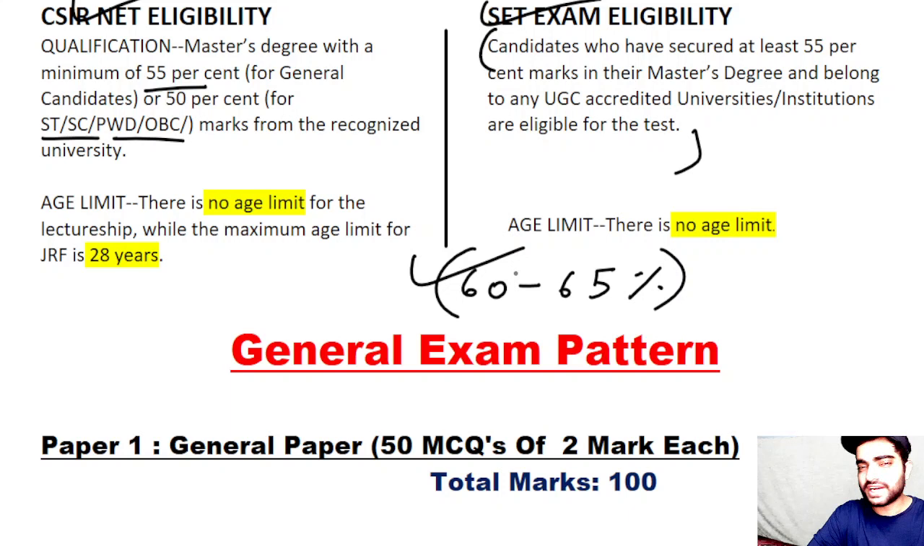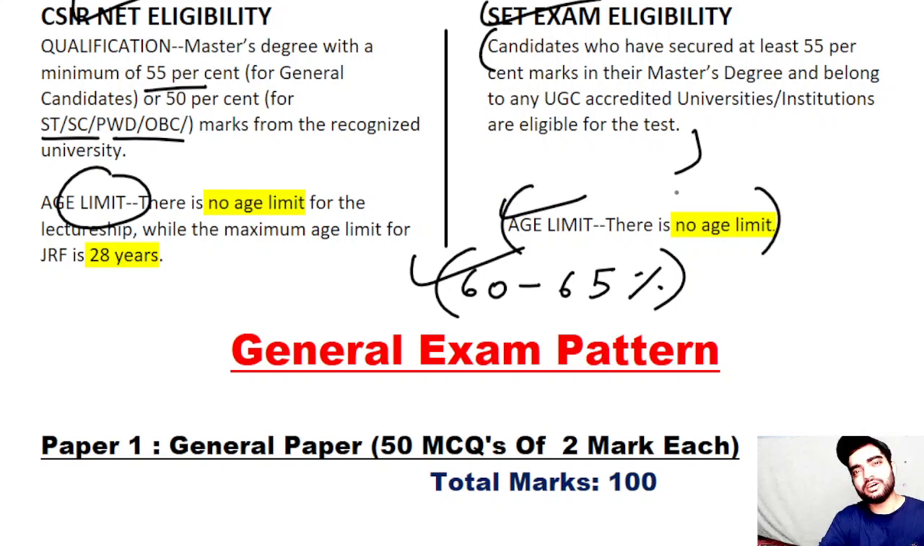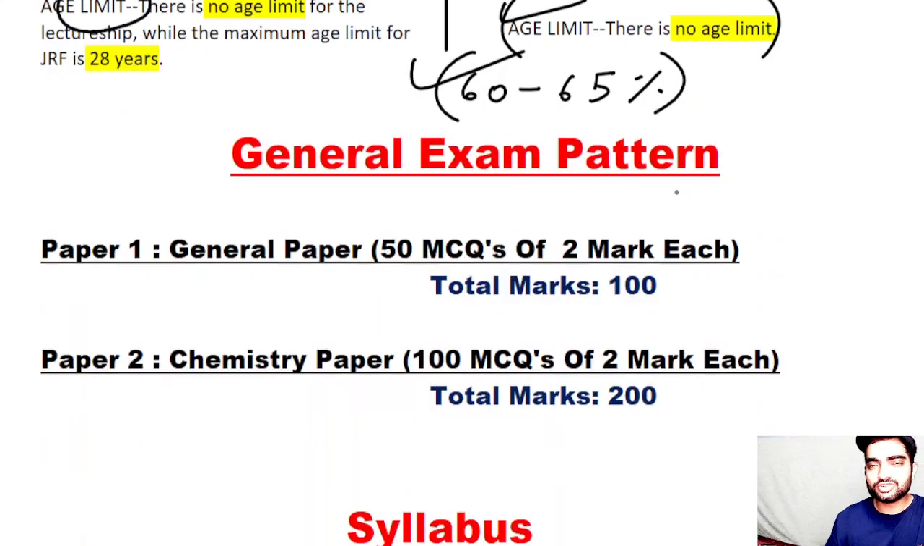Next, the age limit. For CSIR NET exam there is no age limit for LS, but for JRF the age limit is 28 years, and for SET exam there is no age limit at all. If you have given the SET examination, you must have seen that even candidates who have completed their PhD, or candidates who are already working in colleges, are also giving SET examination, because there is no age limit as such.